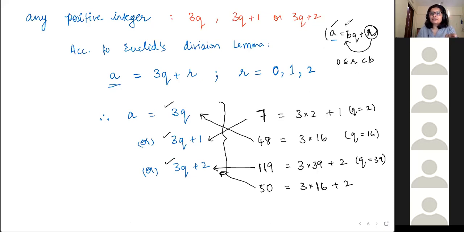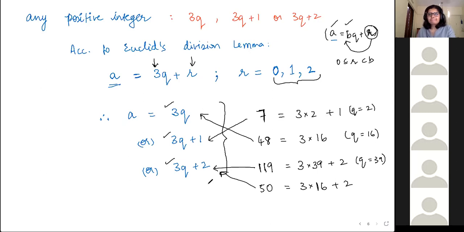So that is why you fix b and then r gets fixed with certain values. So a अभी भी कोई भी हो सकता है. Because the value of b is fixed to 3, the value of r also gets limited. So as per this, because we took b as 3, a can be expressed as either 3q plus 0 or 3q plus 1 or 3q plus 2.